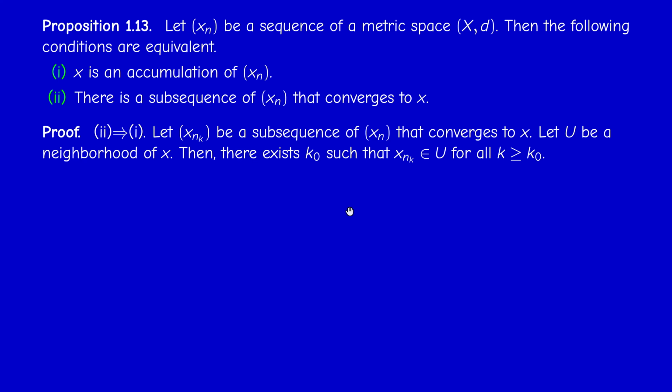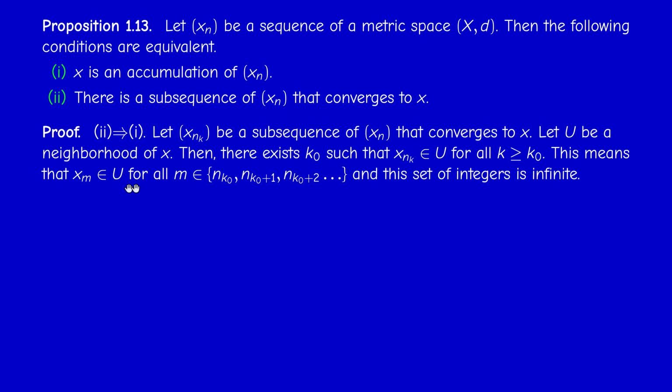So pick a neighborhood U, and pick an index k_0, starting from which all the elements of this sequence x_{n_k} are in U. So it means that if m is in this infinite set n_{k_0}, n_{k_0+1}, n_{k_0+2}, etc., a set of indices, where the difference between any two terms is at least 1, it could be strictly bigger, as we saw, then for every m in this set, x_m is in U. And this set is, of course, infinite. So 2 implies 1.